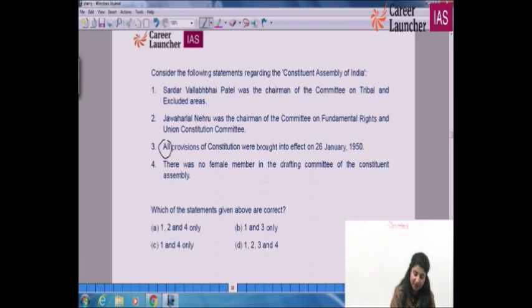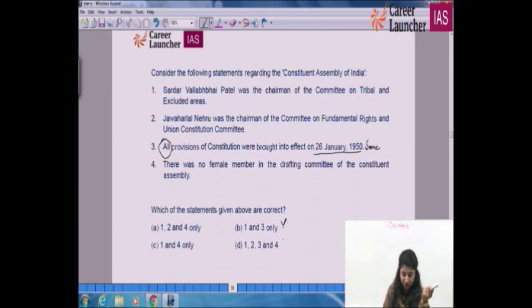These are known as extreme keywords. So whenever you encounter any extreme keyword like always, only, this is just, must, that means these are the extreme words. Give a check to them. So there was some provision of Constitution which were being brought into effect on 26 Jan 1950. Yes, the fourth statement, if you try to see, has been given. You have to negate the third statement.